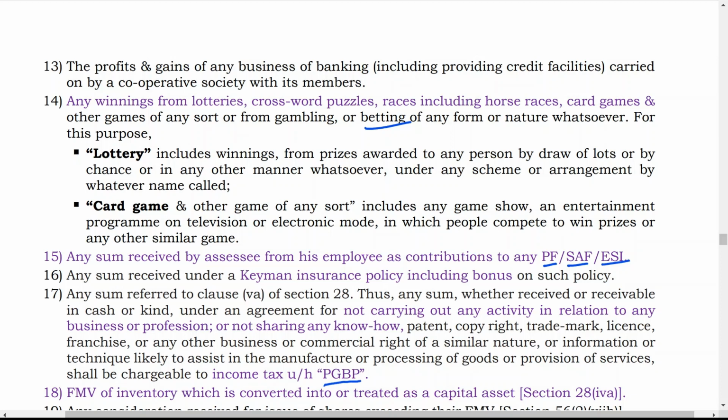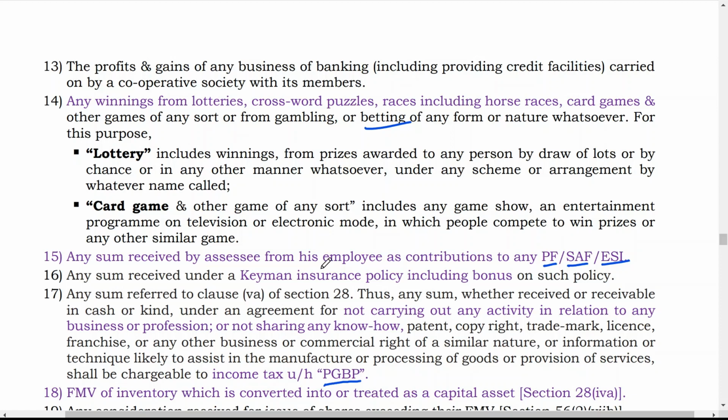Means if any person is receiving any income for doing something, then also it is income. But sometimes a person receives income for not doing something, like not sharing information, copyright, trademark, patent, etc., then also if he receives any income, it is considered as income of that person.